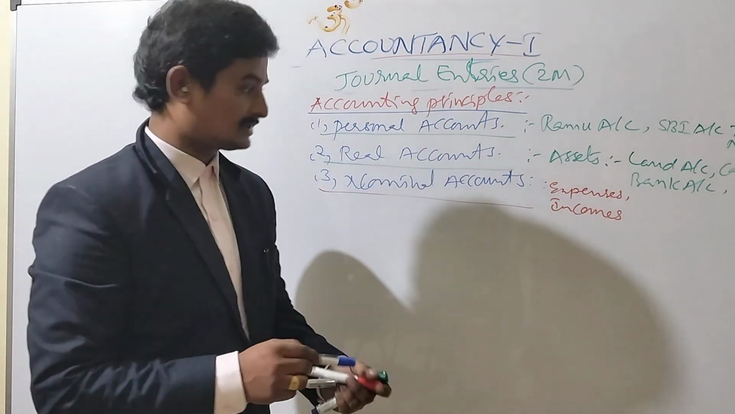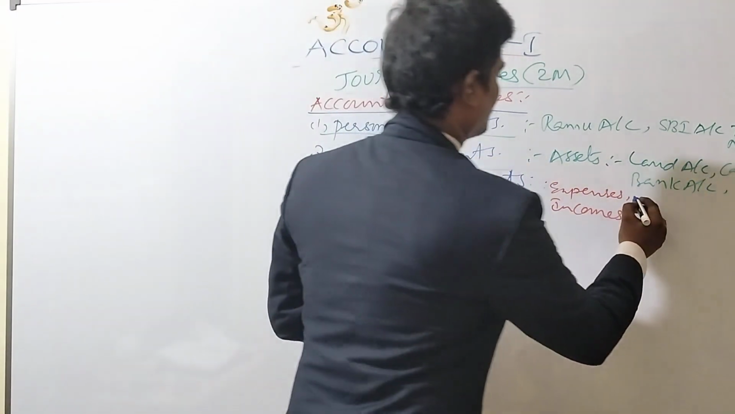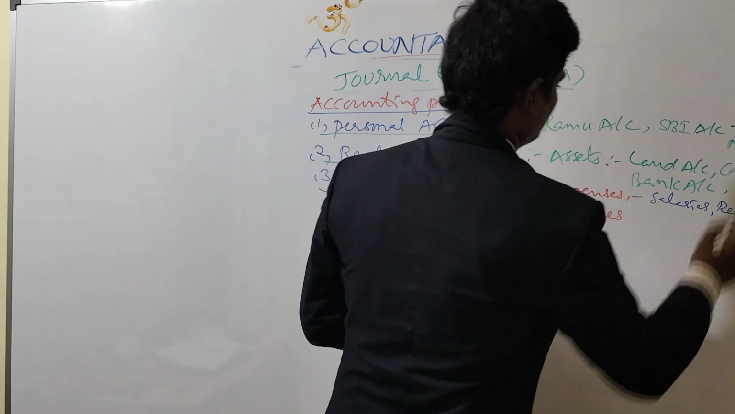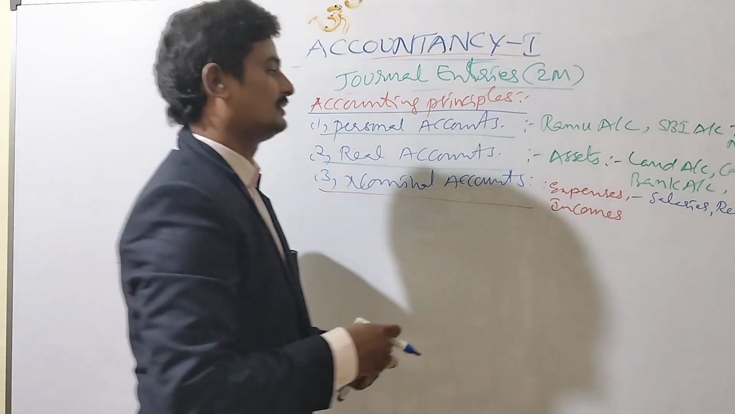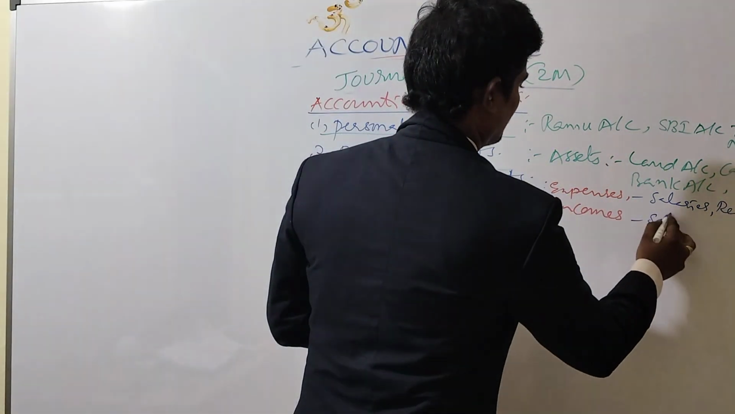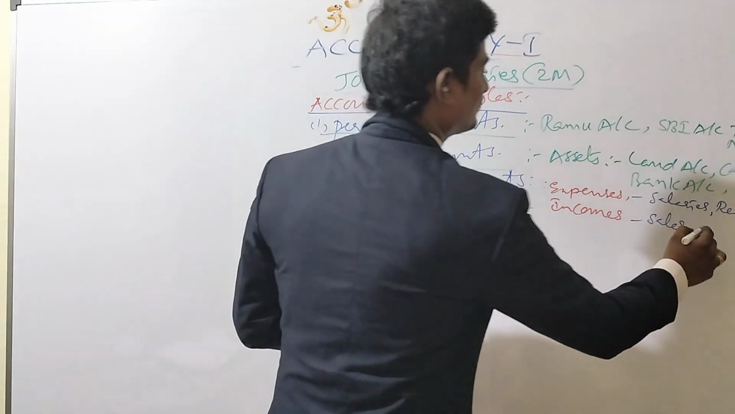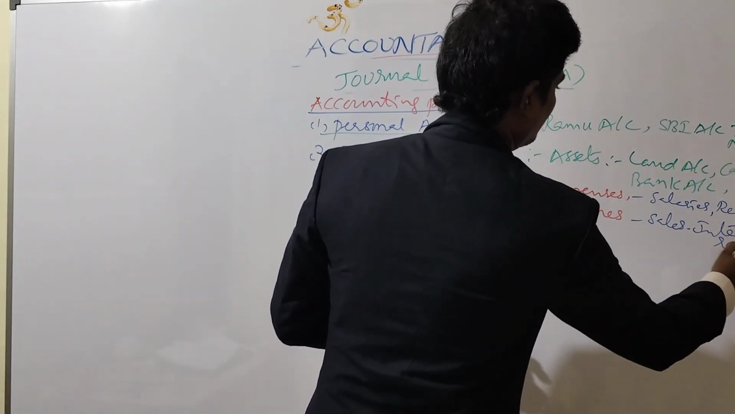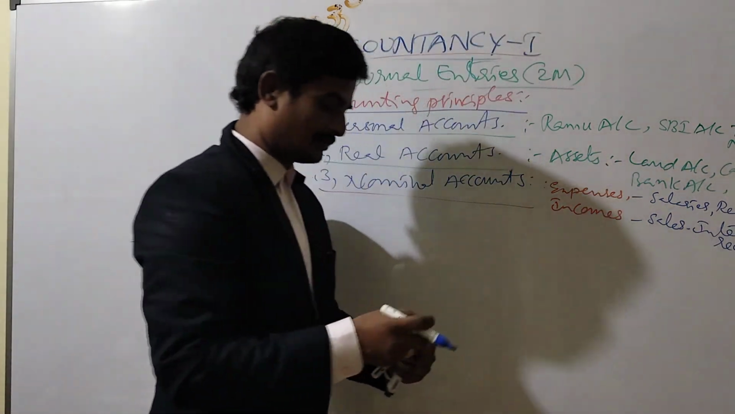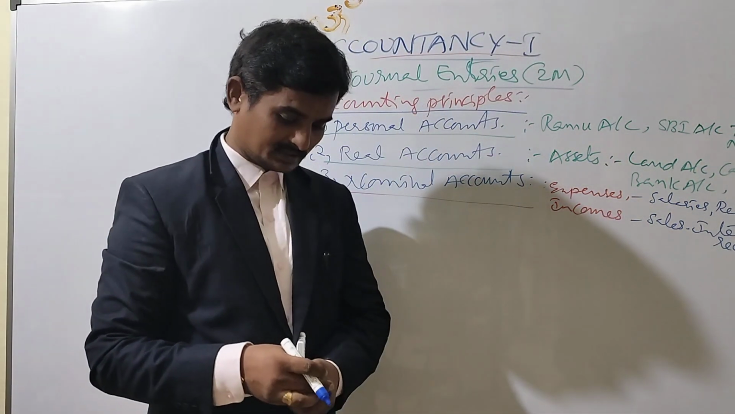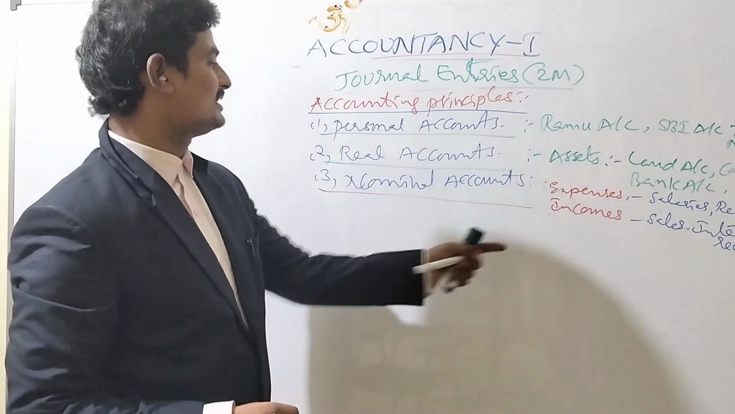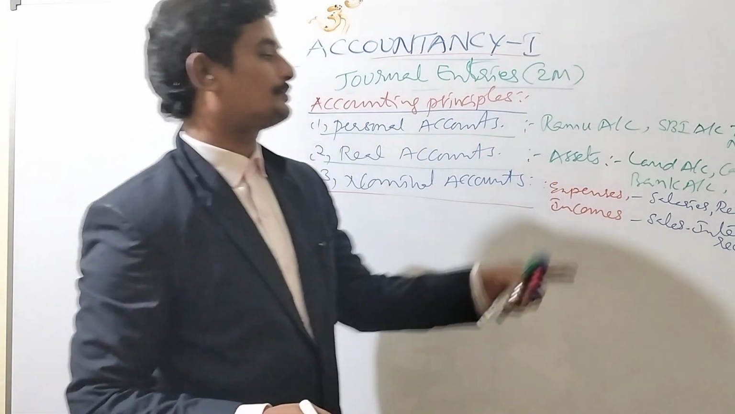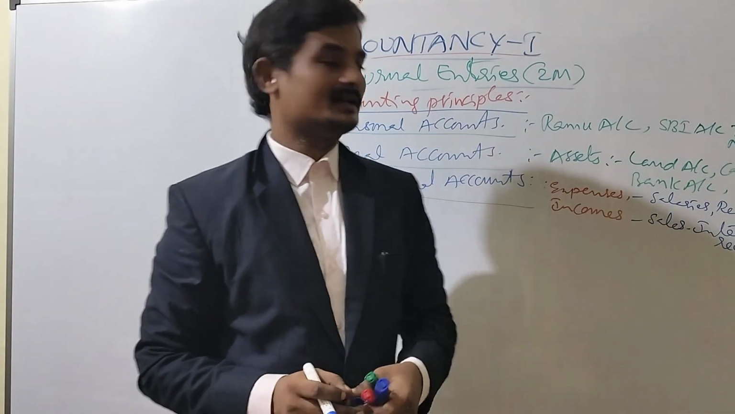Example, expenses: salaries, rent, like that. And incomes: sales, sale is an income. Interest received, I mentioned here with clearance, right? Interest received is an income. If it is interest paid, it is to be considered as